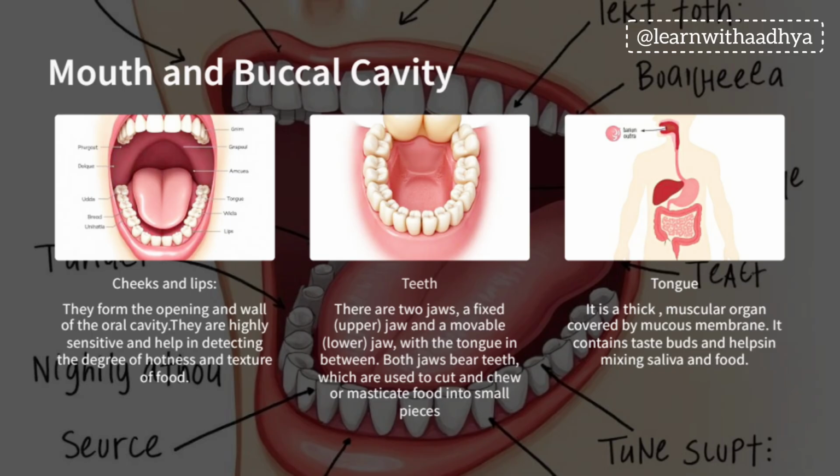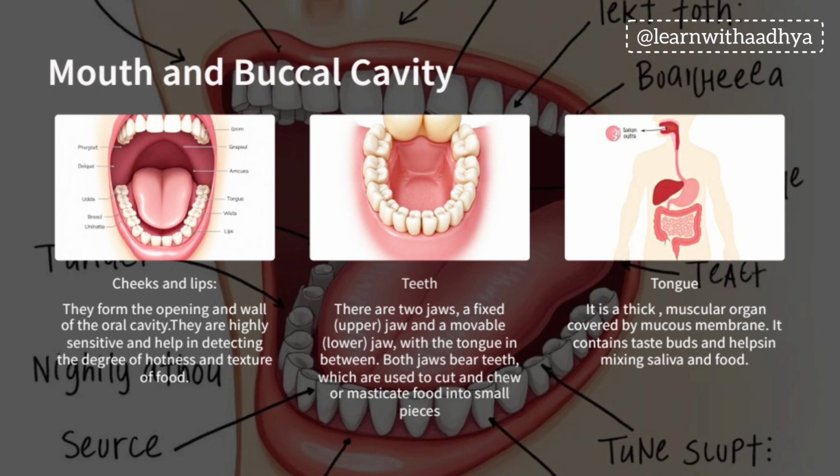Cheeks, lips, teeth, and tongue. These aren't just parts. Cheeks and lips form the opening and wall of the oral cavity. They are highly sensitive and help in detecting the degree of hotness and texture of the food. Teeth. There are two jaws: a fixed jaw, the upper jaw, and a movable jaw, the lower jaw, with the tongue in between both of them. Both jaws bear teeth, which are used to cut and chew, or masticate, food into smaller pieces.